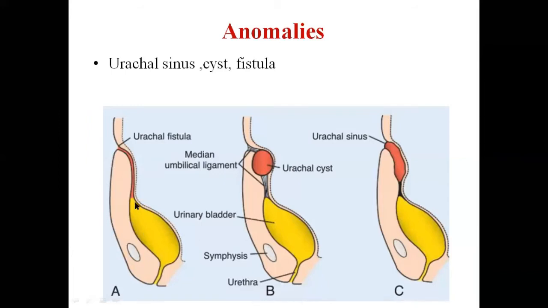From the urinary bladder, urine will pass through this urachal fistula and through the umbilicus. It will come out of the anterior abdominal wall, and the mother of the baby after birth complained that urine smell comes out from the umbilicus. This is due to urachal fistula.